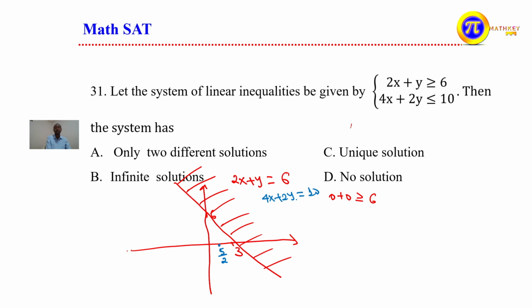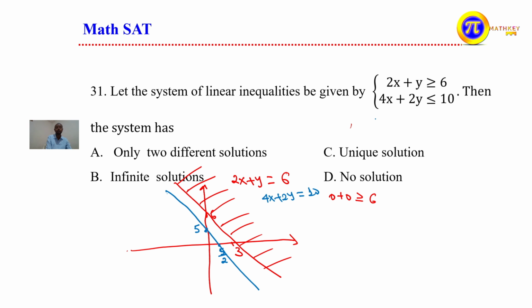When x is 0, the value of y is 5. This is 5. So by joining these intercepts, we can sketch the graph of this line. Now it says less than or equal to 10. Less than or equal means you have to take what? Insert (0, 0) into this inequality.